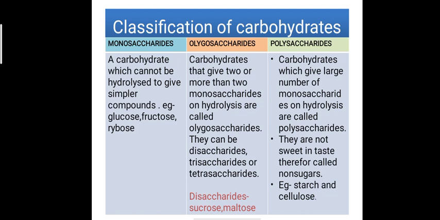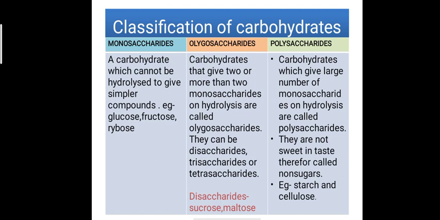If on hydrolysis an oligosaccharide gives three simpler compounds, then it is known as a trisaccharide, etc. Examples of disaccharides are sucrose and maltose. Sucrose on hydrolysis gives two monosaccharides. Maltose also gives two monosaccharides on hydrolysis.